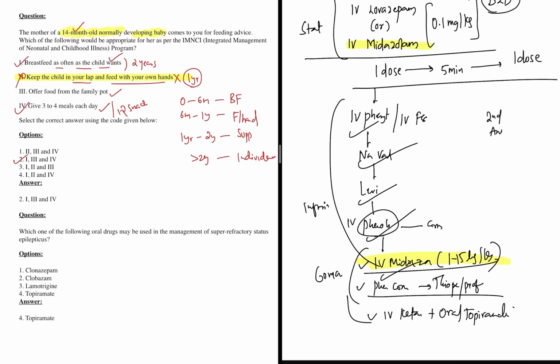IV ketamine or oral topiramate can also be given at the end. If nothing comes in handy, we can go for IV ketamine and oral topiramate also. This is confusing. Why has oral come into the picture? So this question was asked in this CMS exam.